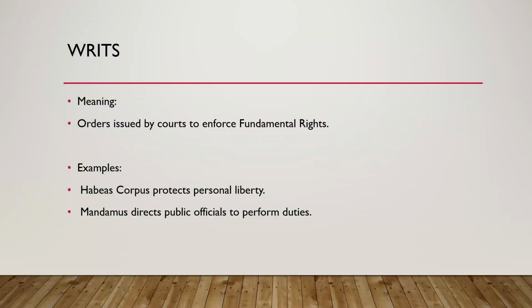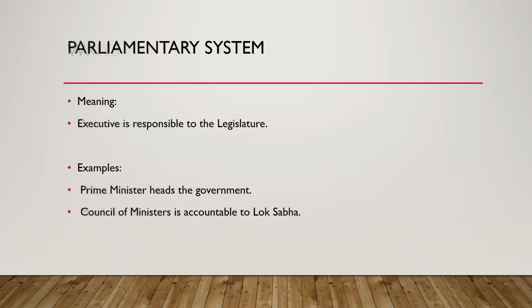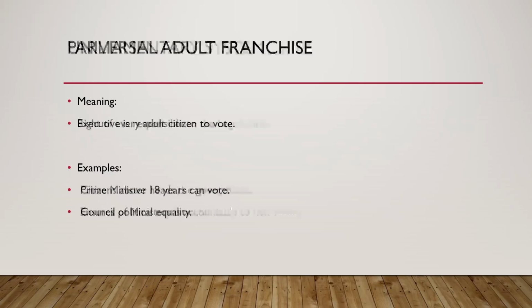Next word, writs, which means orders issued by courts to enforce fundamental rights. Next word, parliamentary system, which means executive is responsible to the legislature. Next word, universal adult franchise, which means right of every adult citizen to vote.